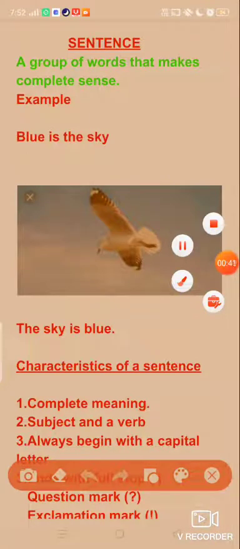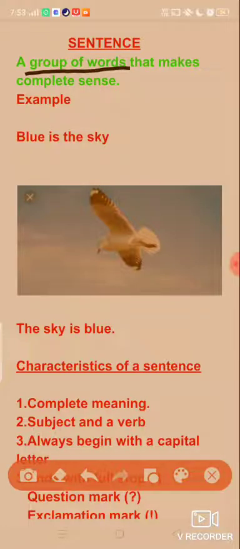Children, to speak, read and write we make use of sentences. So what exactly is a sentence? A sentence is a group of words that makes complete sense. It means that a sentence is a collection of words that are arranged in such a way that they tell us something which makes sense. It is sensible to us.